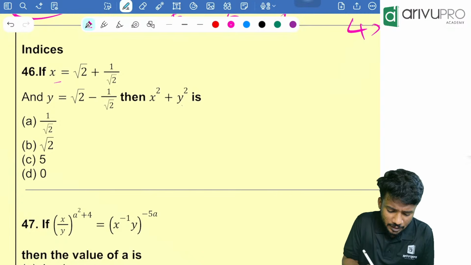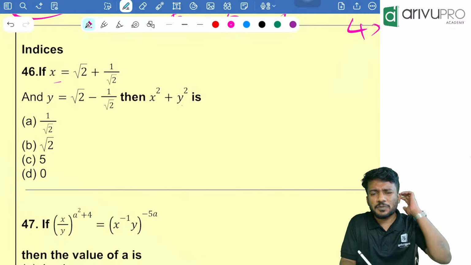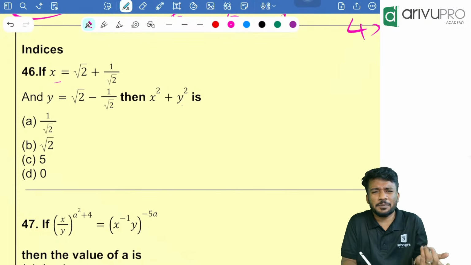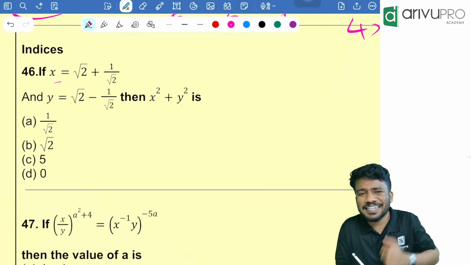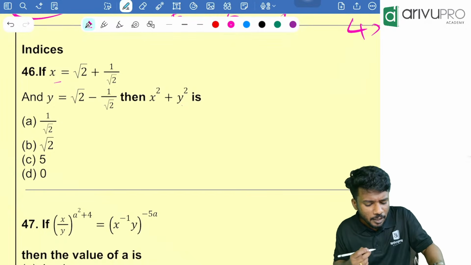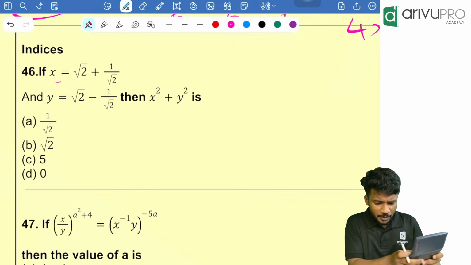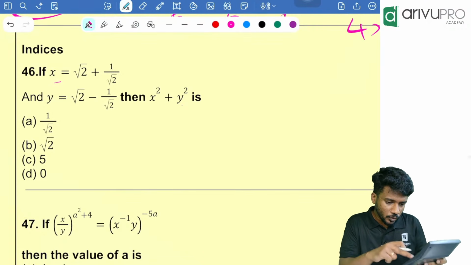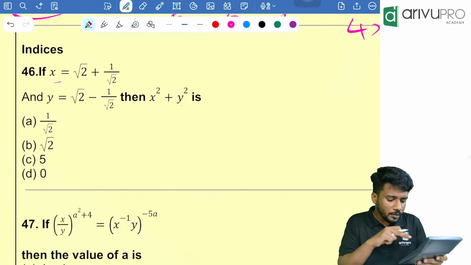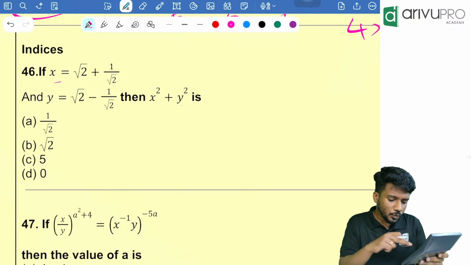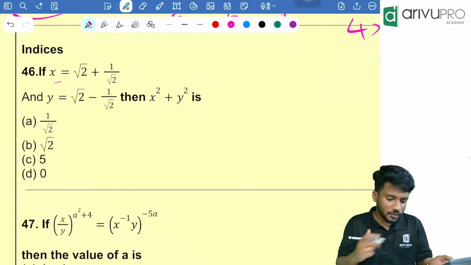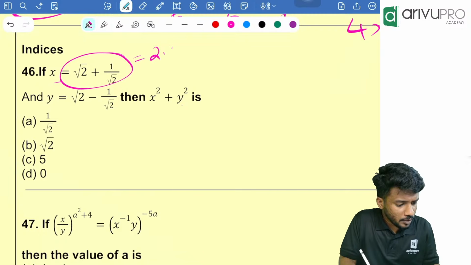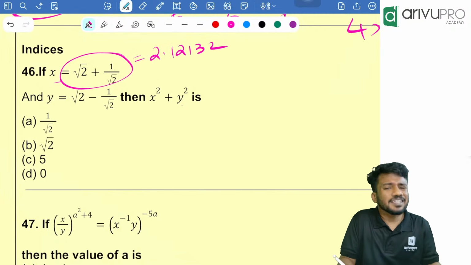Then x and y are what? So individually you find x value, then individually you find y value, because it's not that we need to take LCM and all. Just use calculator and directly get the x and y values. Now we will first get the x value. Clear the memory. So 1 by root 2, that is nothing but 2. Then click root. Then click divide equal to. Then click plus 2. Then root. Then which is given to be how much? You are getting this value as how much? 2.12132. Yes, something like that.